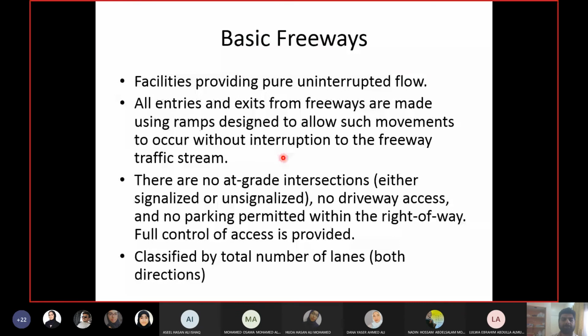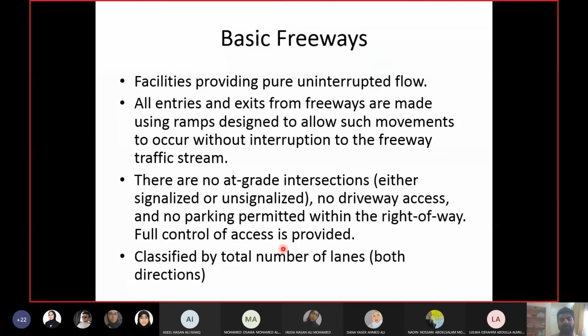So freeways only have ramps. They do not have any intersections, no added intersections, signalized or unsignalized. No access to any garages or driveways. No parking on the side of the road. Freeways have all these properties, and when you achieve all of them, we call it full control of access. Access means entry. So entry is controlled for the drivers on the freeway. It's fully controlled. Okay, full control of access.